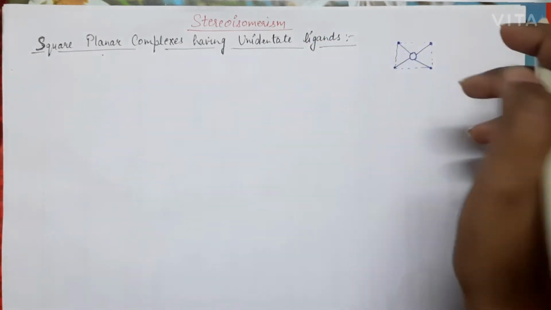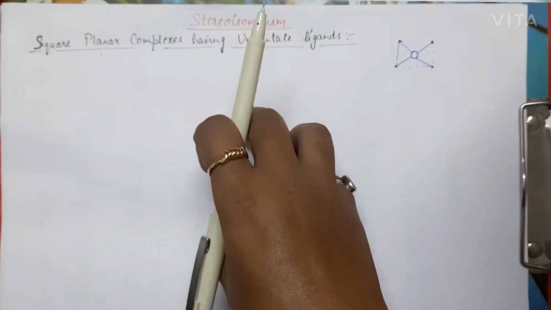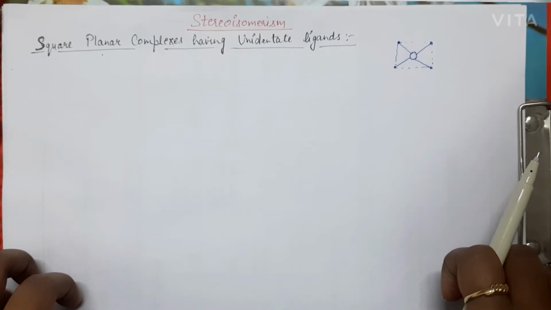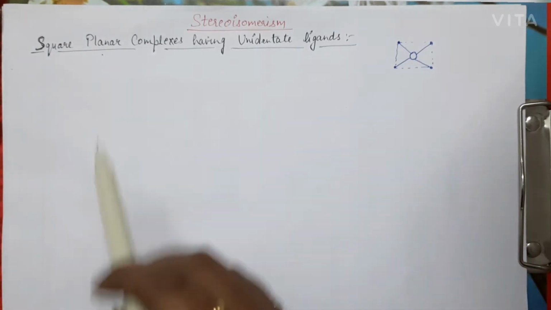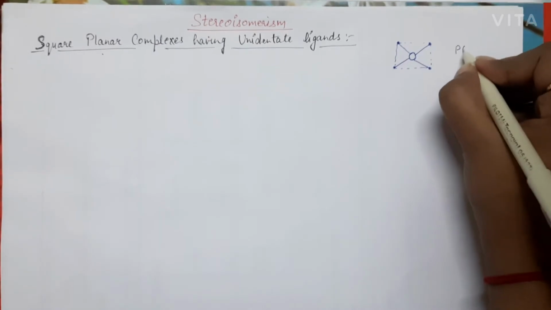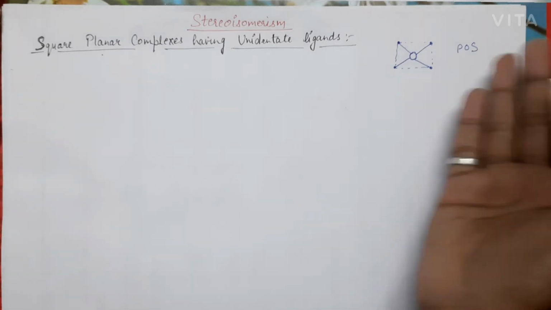Okay, so suppose this paper is a plane. In the center there is a metal, and at these 4 corners we have 4 ligands attached. So this plane of paper is going to be the plane of symmetry. So in all the square planar complexes we will have a plane of symmetry present because of this slice cut.